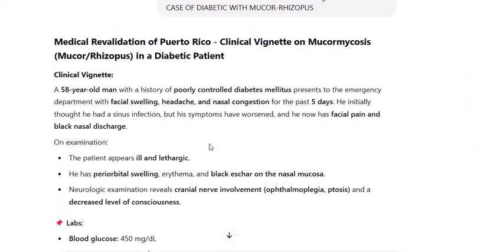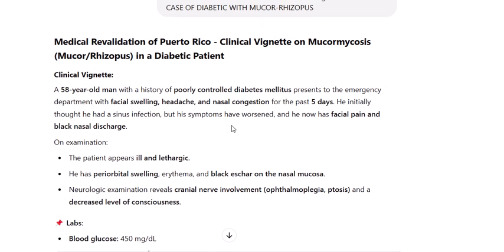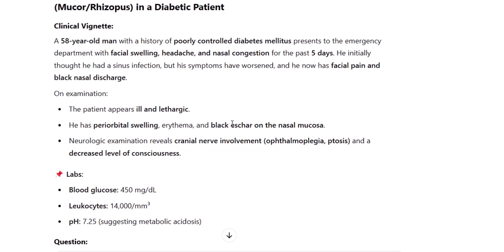Medical revalidation of Puerto Rico, clinical vignette on mucormycosis, Mucor and Rhizopus in a diabetic patient. Clinical vignette. A 58-year-old man with a history of poorly controlled diabetes mellitus presents to the emergency department with facial swelling, headache, and nasal congestion for the past 5 days.